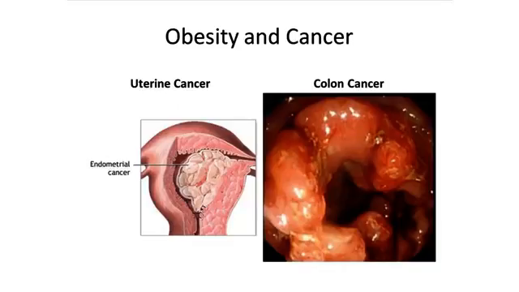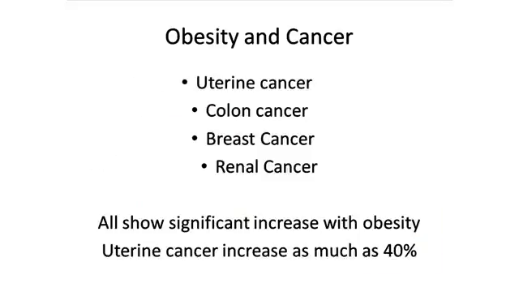Obesity and cancer, there's a well-recognized association. The example of uterine cancer is on the left and an obstructing colon cancer is on the right. Turns out that multiple cancers are associated with obesity: uterine, colon, breast, and renal cancers. Uterine cancer risk may increase as much as 40% with obesity.